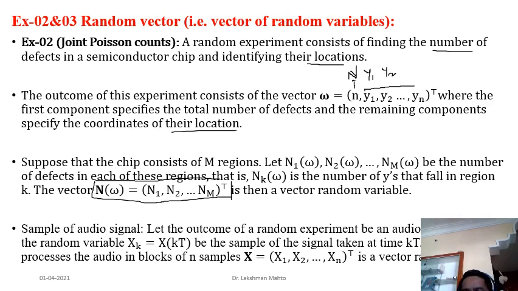Let the outcome of a random experiment be an audio signal x(t). Here, t is about evolution. That means there would be an initial time, and after that the next time will come like this. So t here is evolutionary in nature. That's why we are getting a sequence of random variables, or a pattern of random variables, for different times in the evolutionary process.